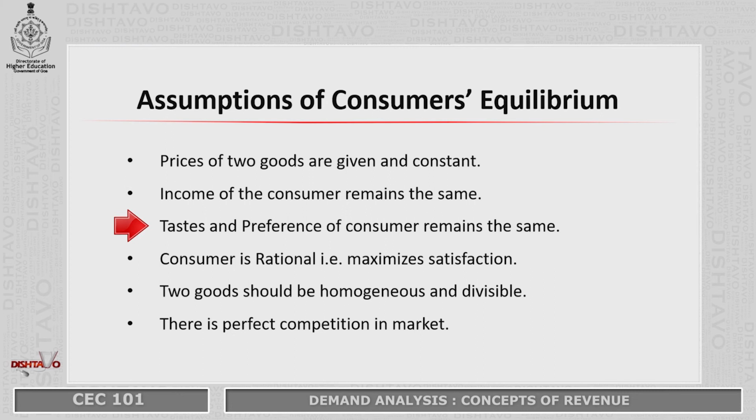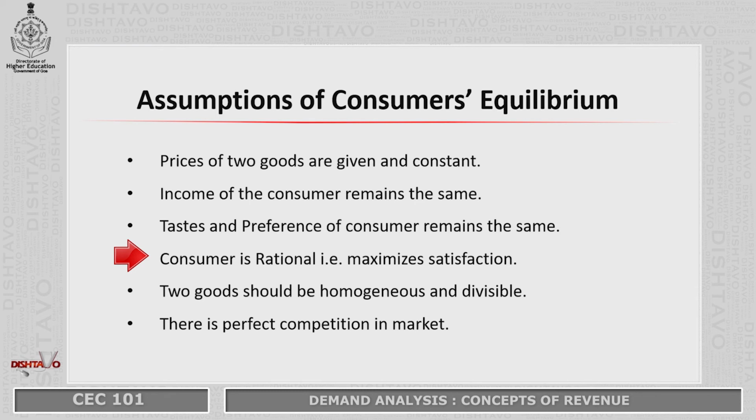Third, we also assume that taste and preference of the consumer remain the same. The consumer is only interested in buying commodities X and Y. Next, we assume that the consumer is rational. What do we mean by rational? A rational consumer wants to maximize his satisfaction. In previous modules, we might have studied indifference curves. The consumer moves from one indifference curve to another because the consumer is interested in maximizing satisfaction. The same concept of rationality is used here.